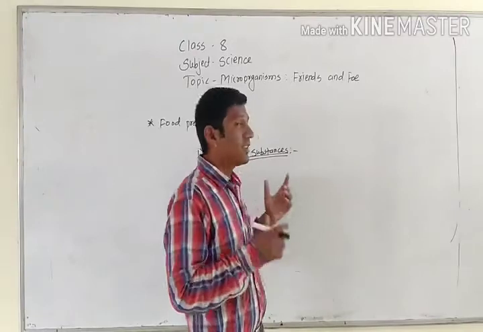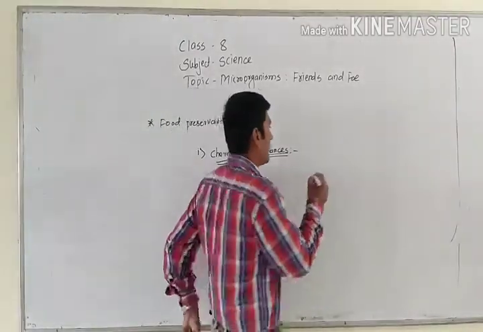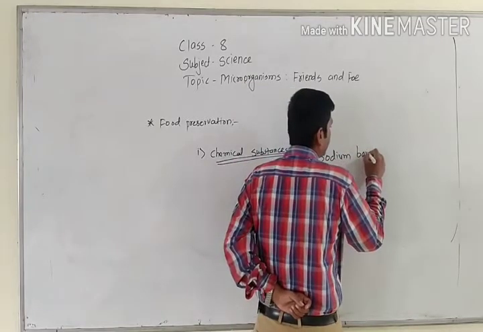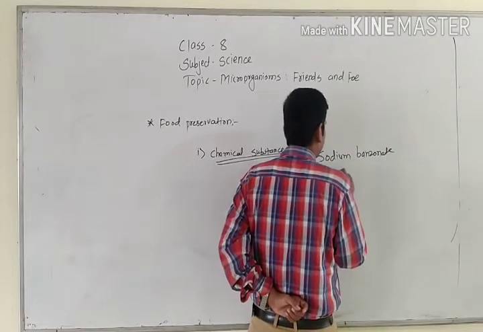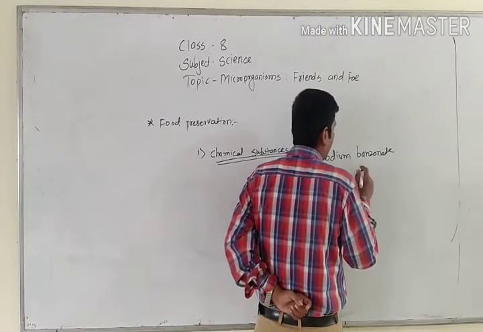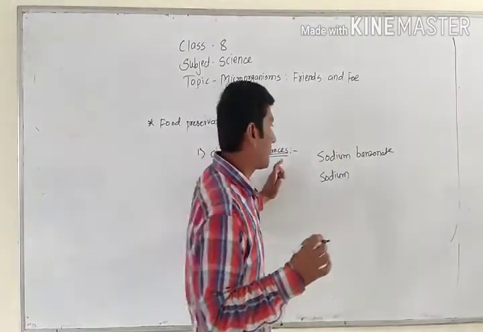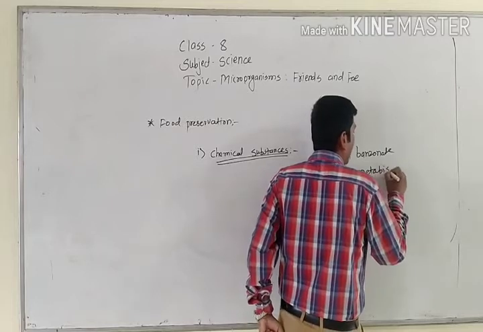So here, there are two chemicals that are mostly used as preservatives. The first one is sodium benzoate, and the next one is sodium metabisulfate.